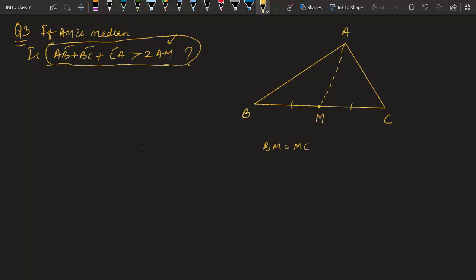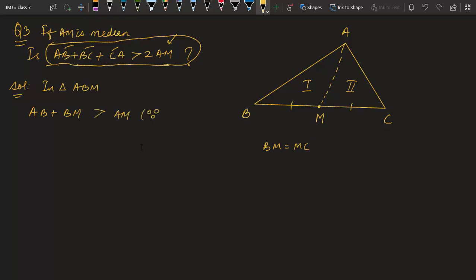So you can observe, you have two triangles in this figure. First, triangle ABM, and second, triangle AMC. So let's see the solution. You will say simply, in triangle ABM, we can say by the property that AB plus BM should be more than AM. Why?